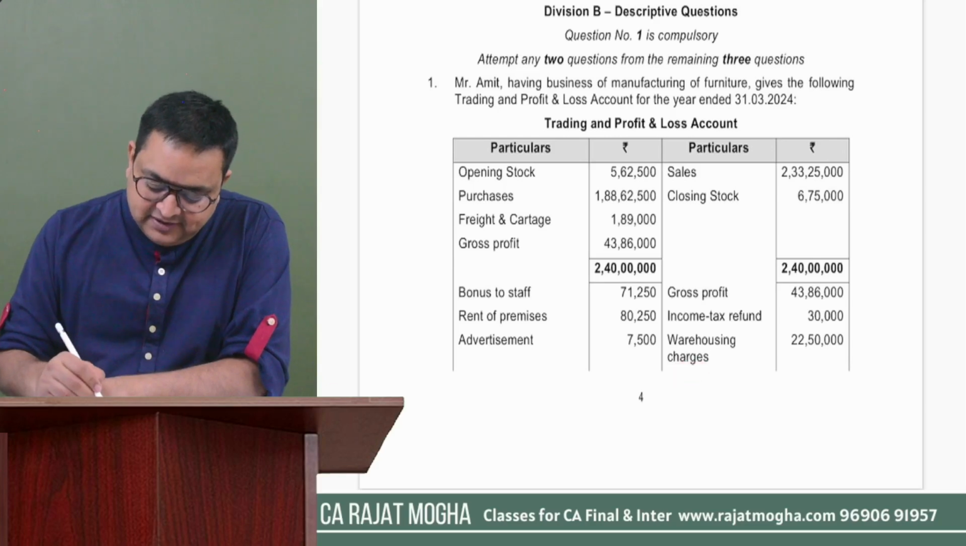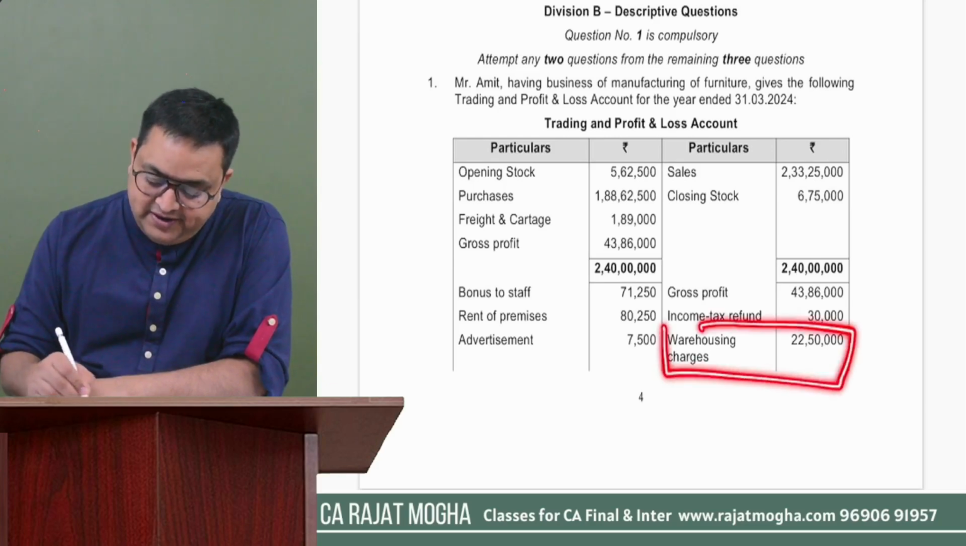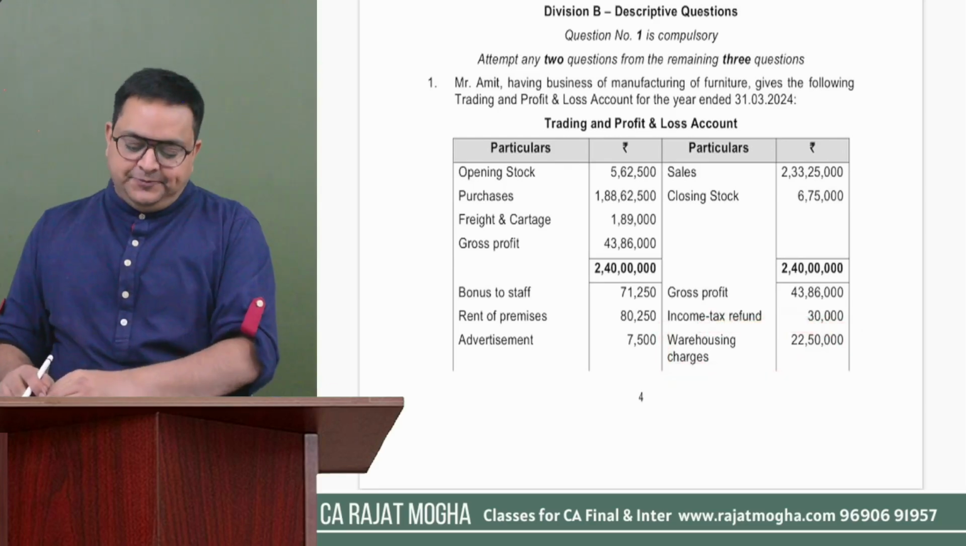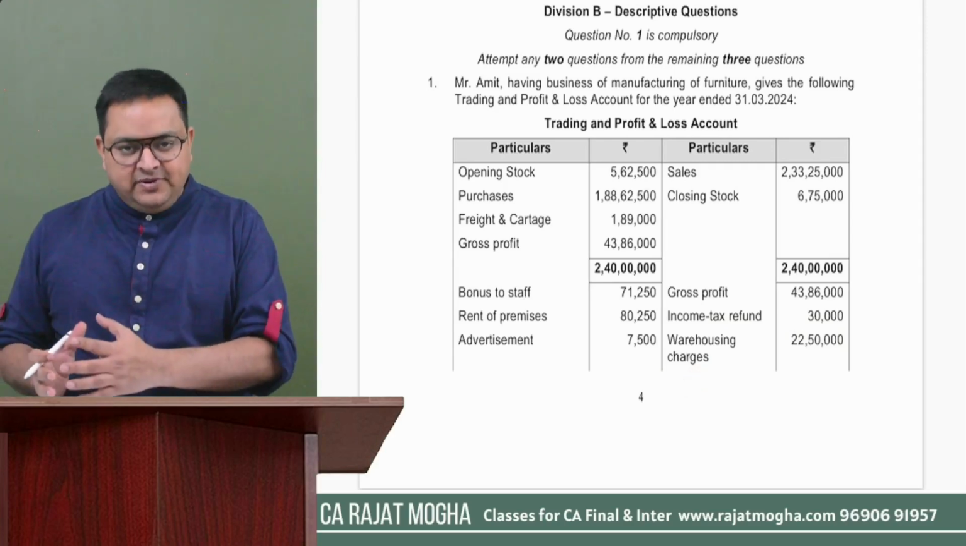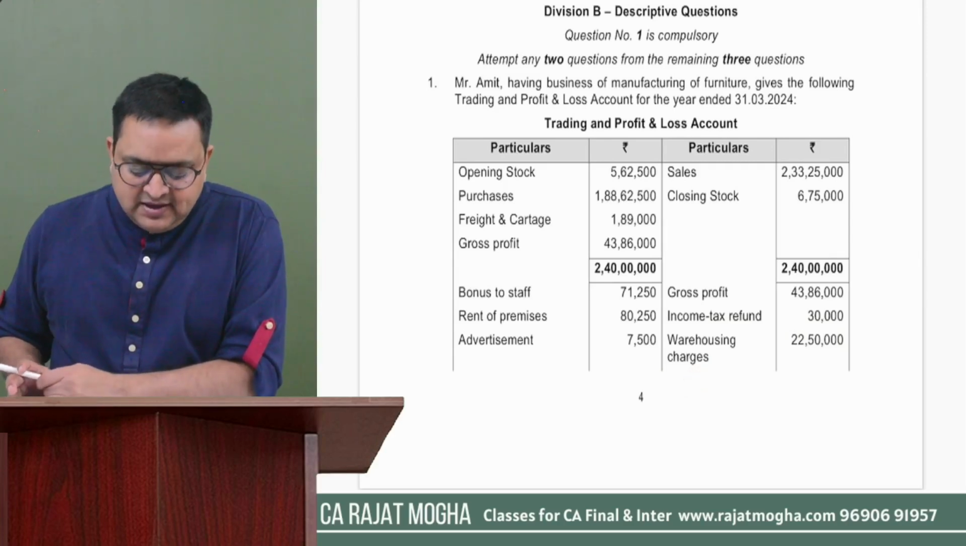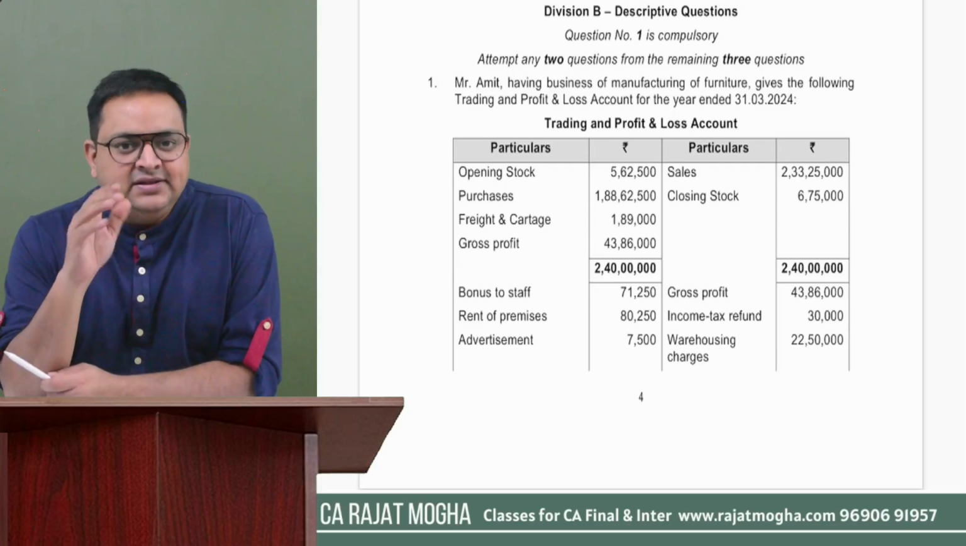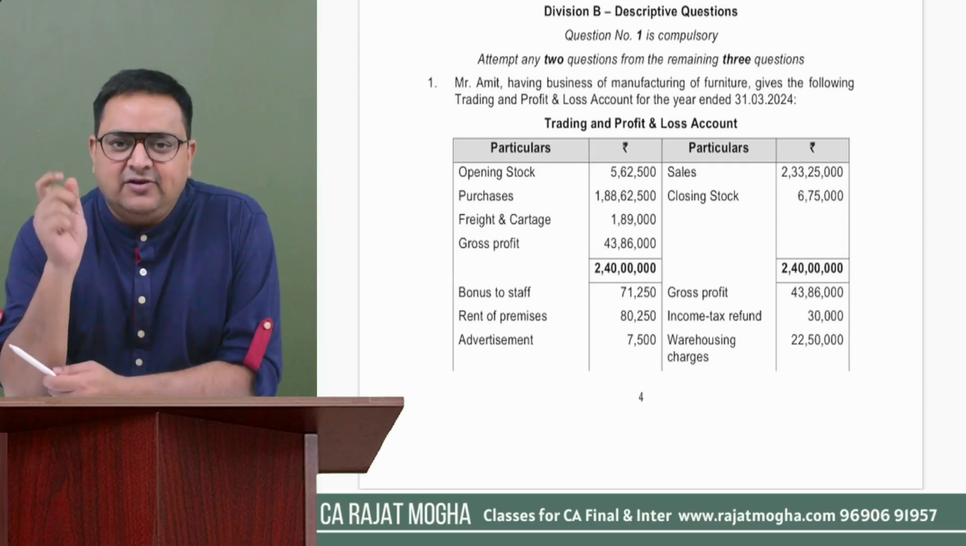Next point is warehousing charges, 22,50,000 rupees. Okay. So what is warehousing charges? I think there would be something in the information which will be given to us. Otherwise, if nothing is mentioned in the information, let's say if just warehousing charges is written.